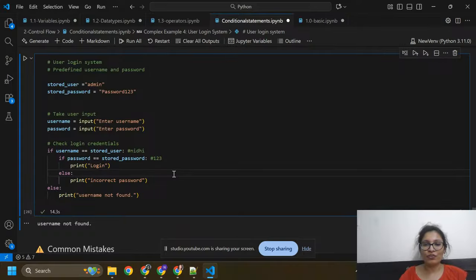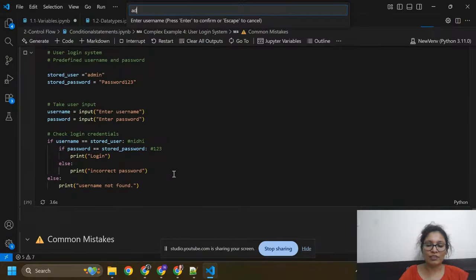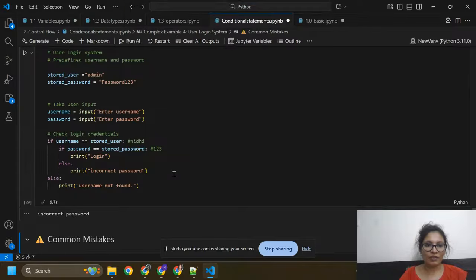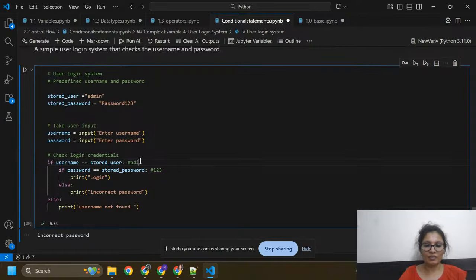If you write the username correctly, admin, and give the wrong password 345, then it says incorrect password. Here it will check if username equals stored username. I entered admin, so admin equals admin.